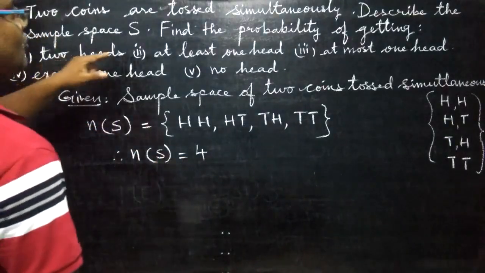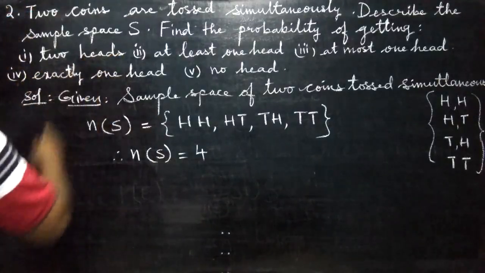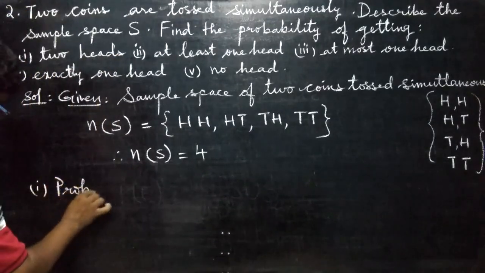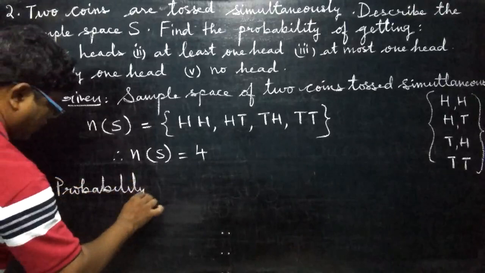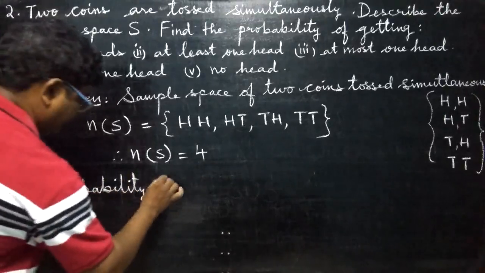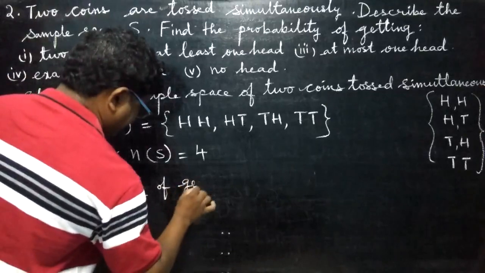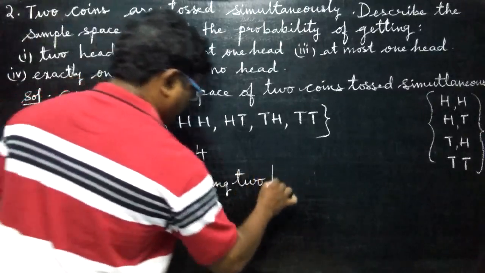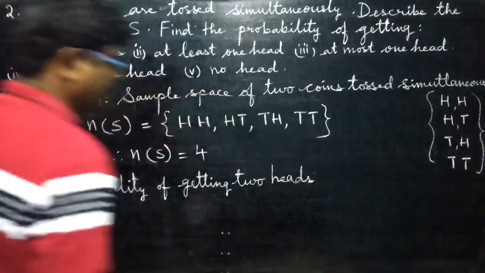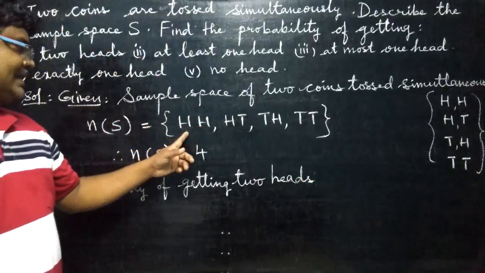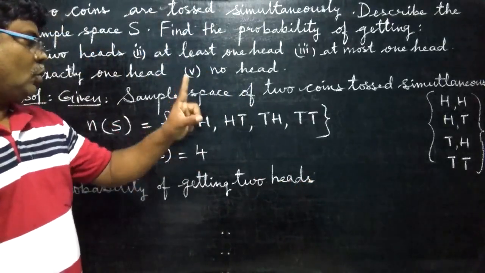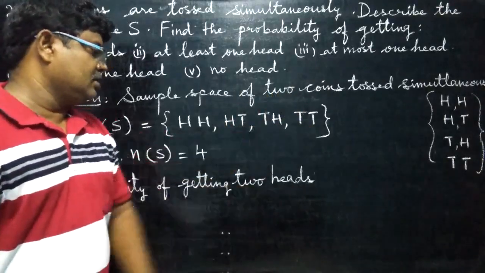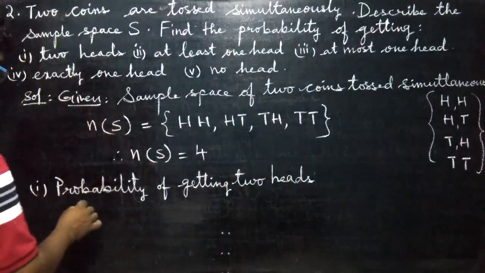Next, now find the probability of getting 2 heads. First bit I am going to do: probability of getting 2 heads. Come on, see here. How many chances are there of getting 2 heads? Only 1. Here single, only 1 head only. Here there is no head at all. So the event is what?